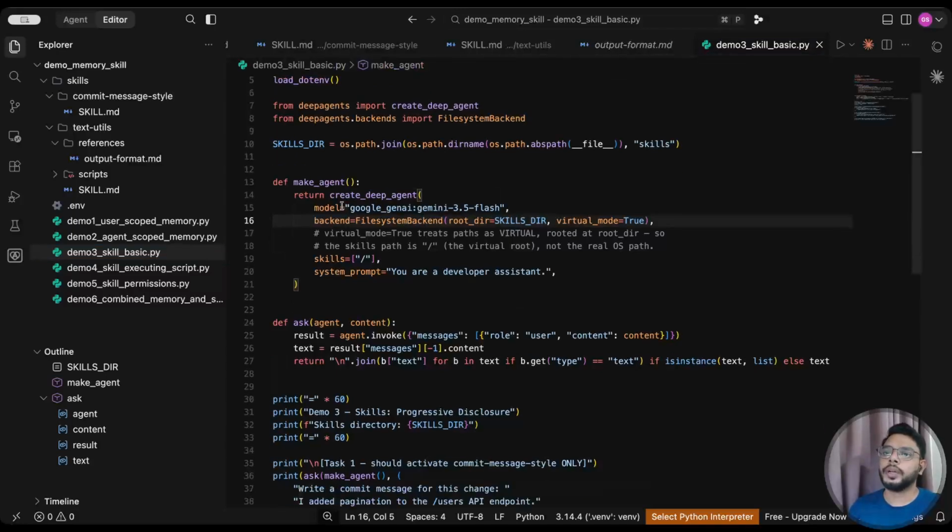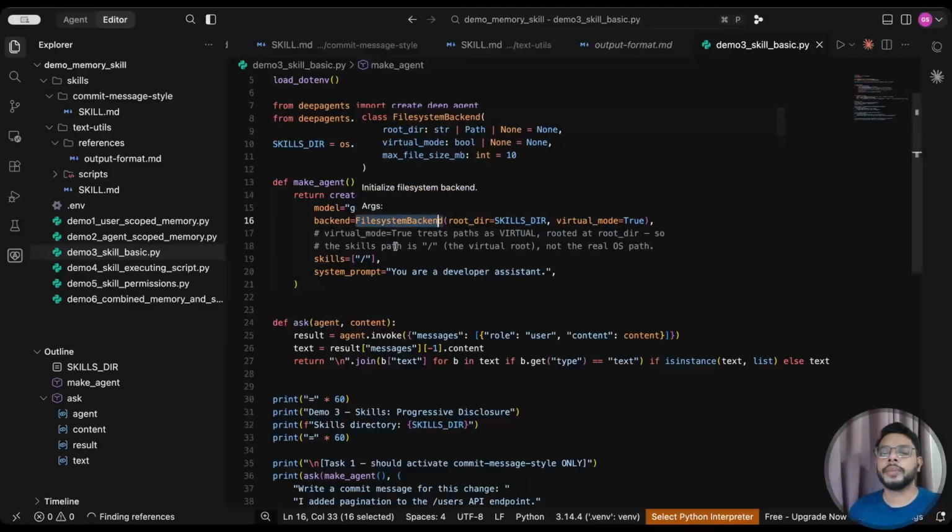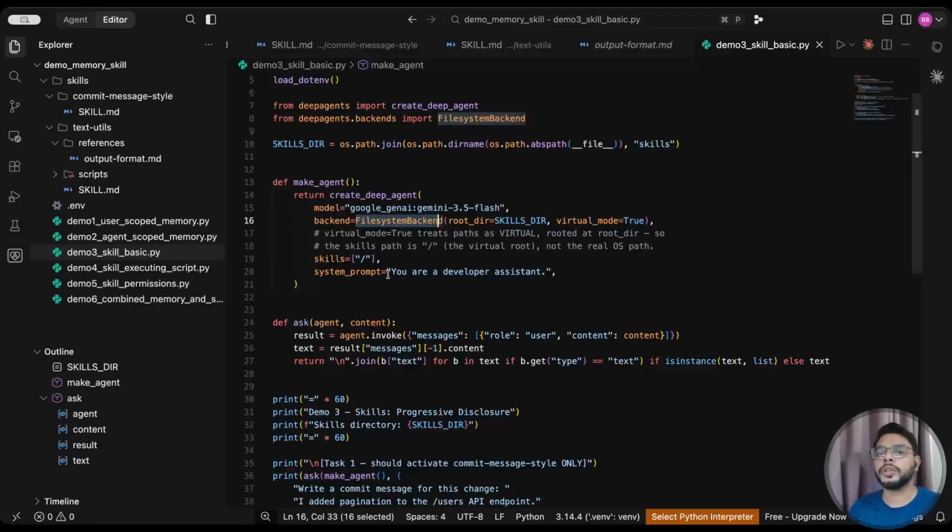Okay. So again, I'm using the same pattern. Here I have created a skills folder. So a skills folder is going to tell our agent where that skill is present. Okay, so I'm creating file system backend. Why file system backend? Because the agent is going to use some file system. So that's why file system backend. Virtual mode is true. Skills is root.